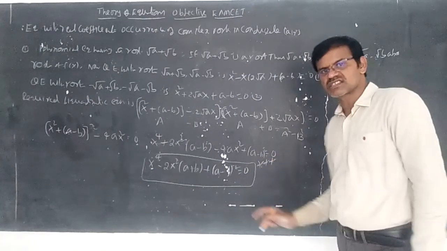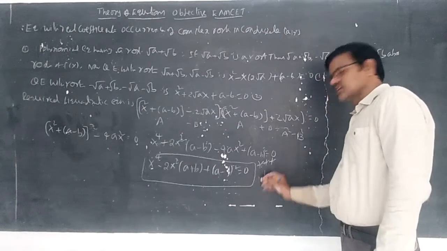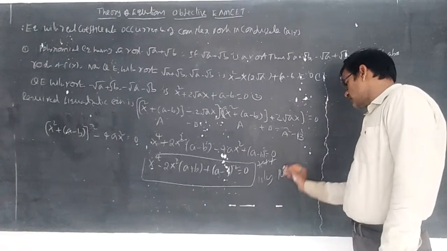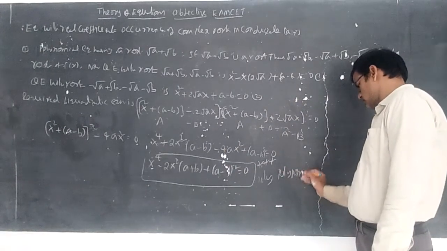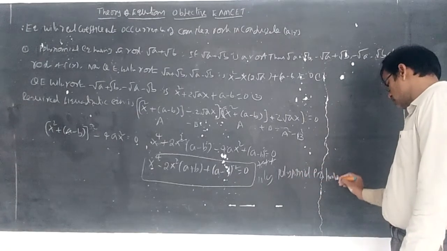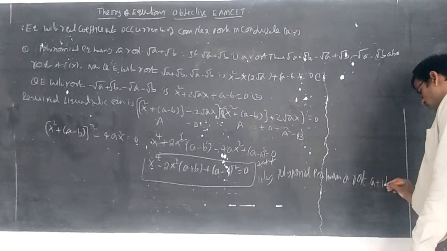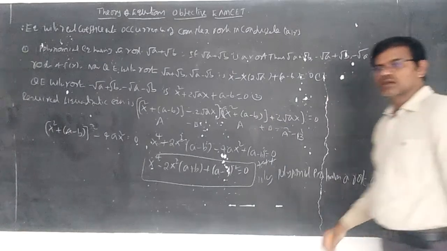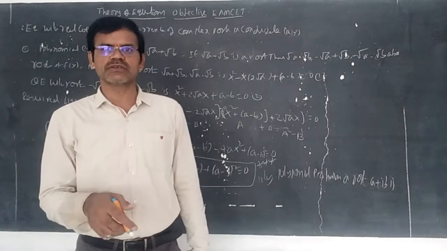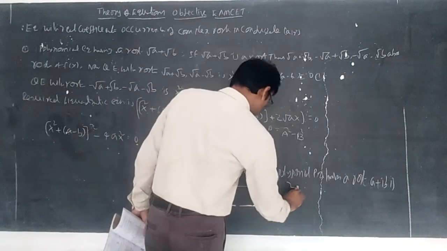You can get this type of question in MHT CET. Similarly, you prepare the question with all roots. For a polynomial equation having a root a plus ib, if a plus ib is a root, then a minus ib is a root, and minus a plus ib is a root, and minus a minus ib also is a root. In the same way, you prepare the question.